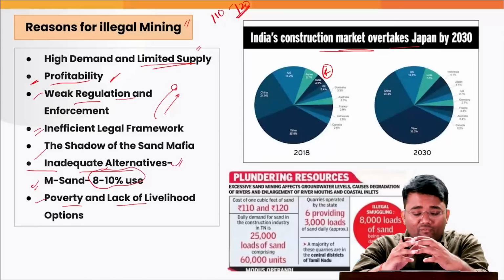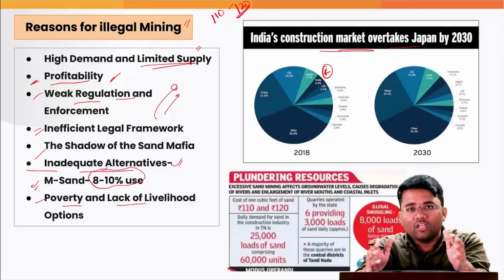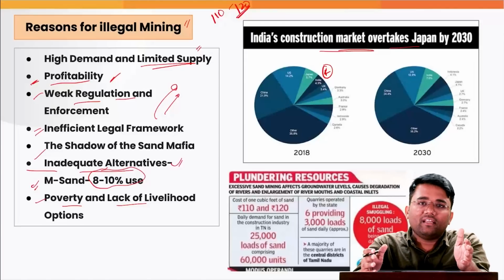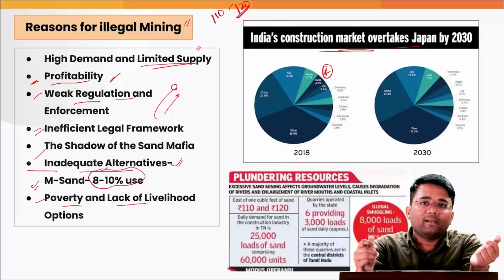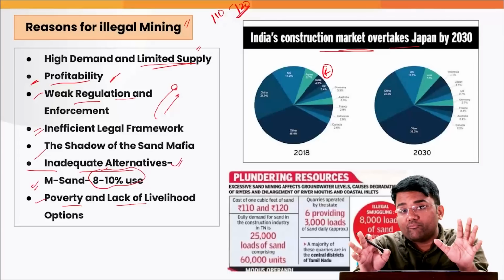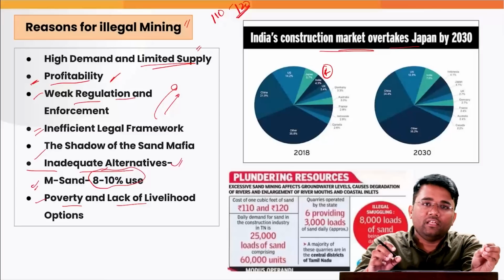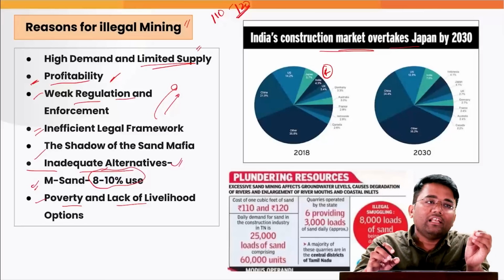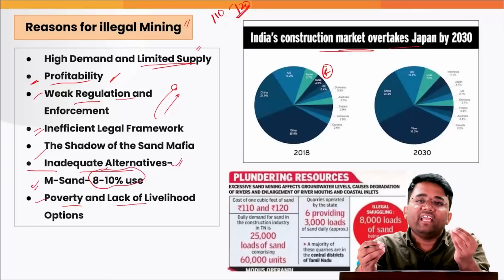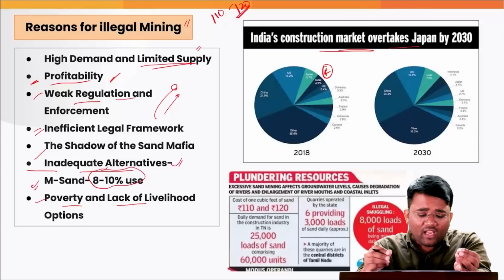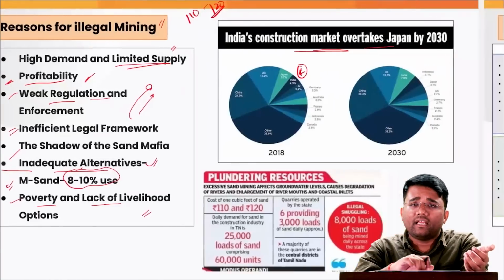Also, poverty and the lack of livelihood options. Most of these workers and laborers who are living on the banks of these rivers face floods every year that eat up their residences and their farmlands. So these people do not have any option of proper livelihood, and sand mining is one such activity where they get proper daily wages. Due to the lack of sustainable livelihood, they are dependent on these kinds of activities because they have to fulfill their basic necessities. Again, this is one of the important factors why people get attracted towards these activities.